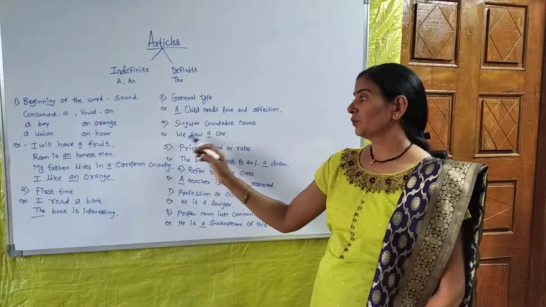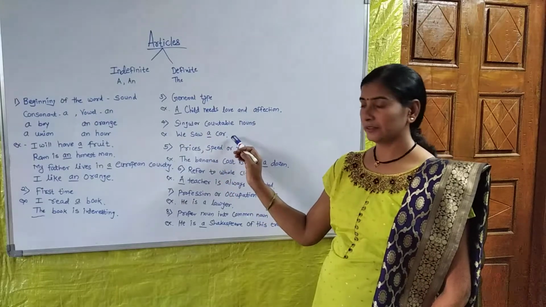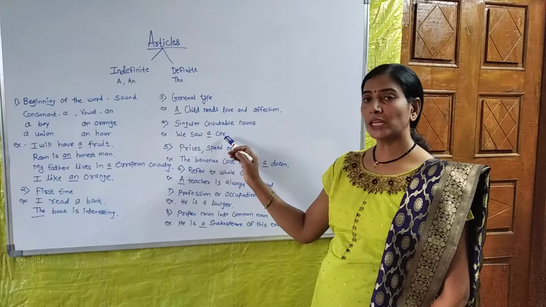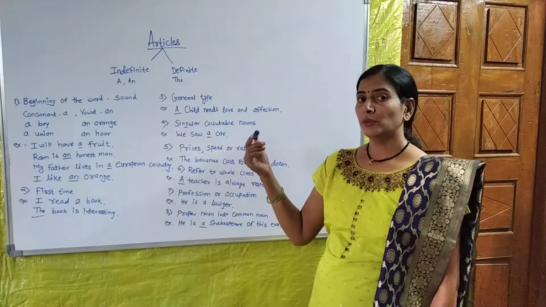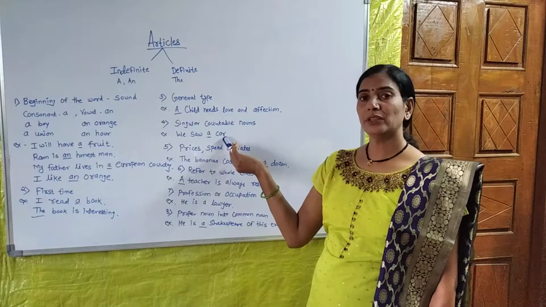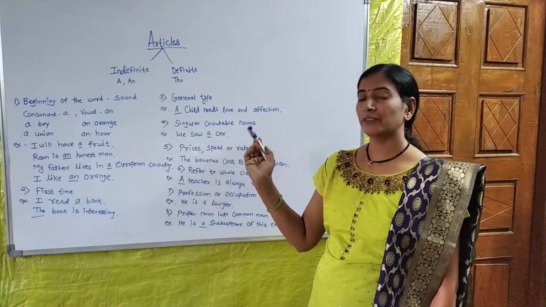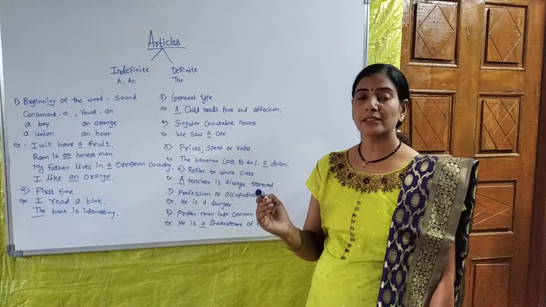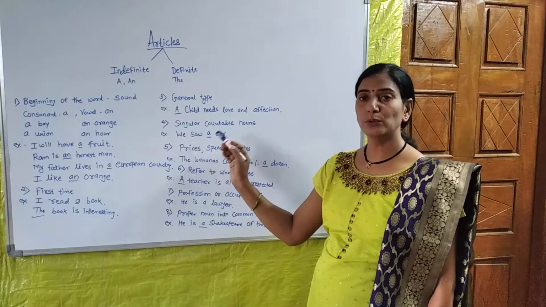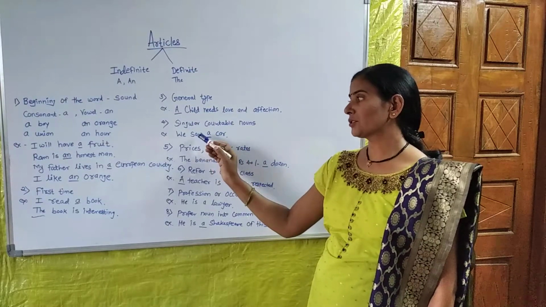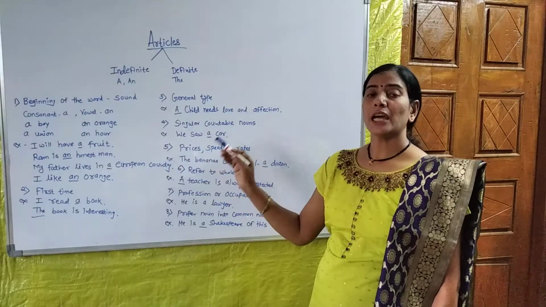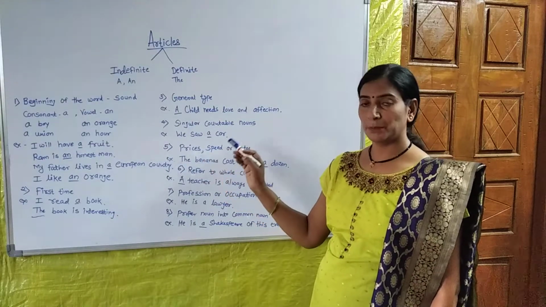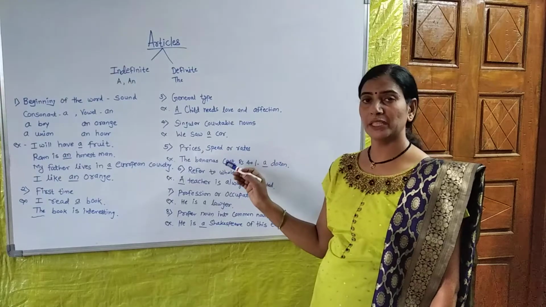For example, we saw a car. Now, is the noun car? Car is a singular noun. Okay, and if you make it plural, then it may be cars. But when there is a singular noun, that time we have to put a article. We saw a car.